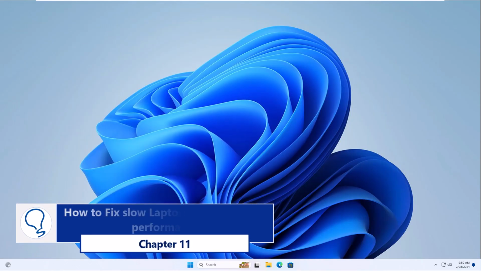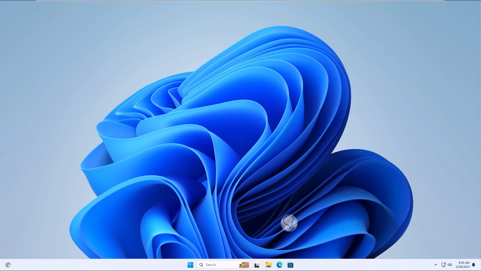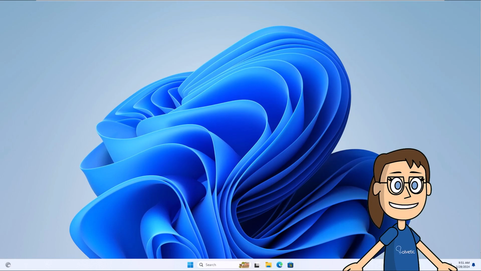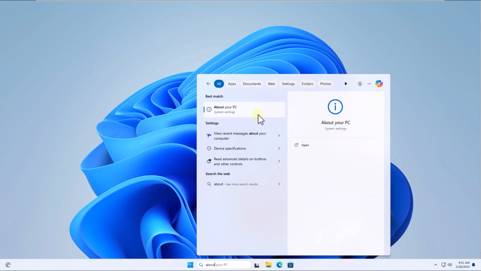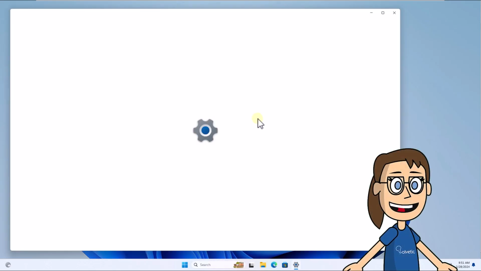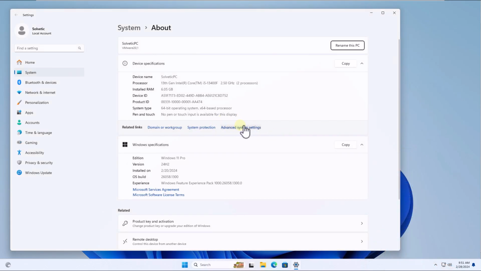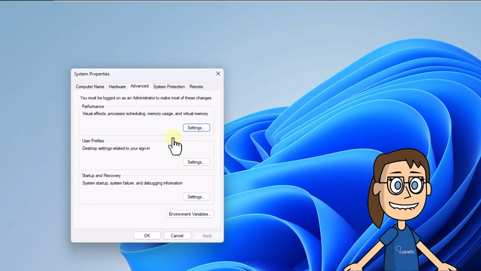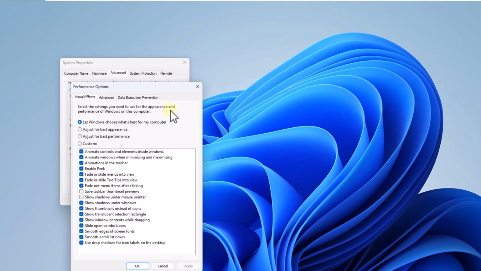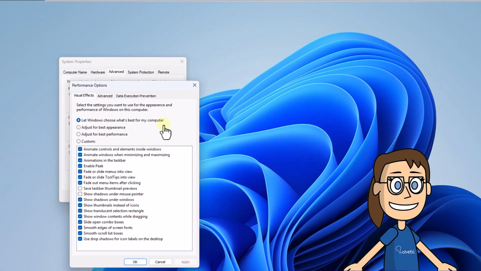Chapter 11. How to fix slow laptop startup tuning performance. To get started, enter About in the search box. Click on About your PC. Now click on the line Advanced System Settings. Then click on Settings located under Performance. In these options, check the box, Adjust for best performance, and apply these changes.